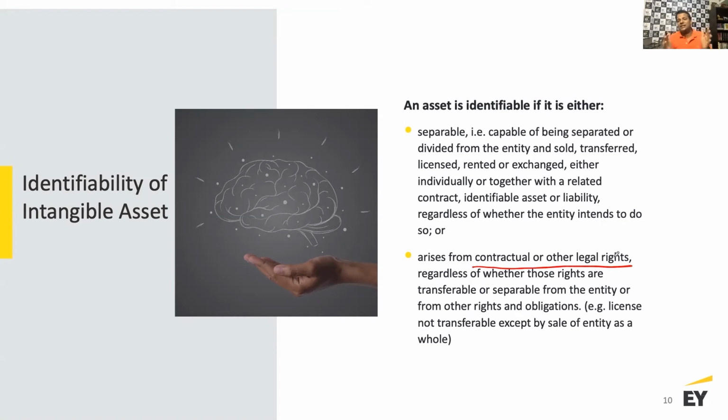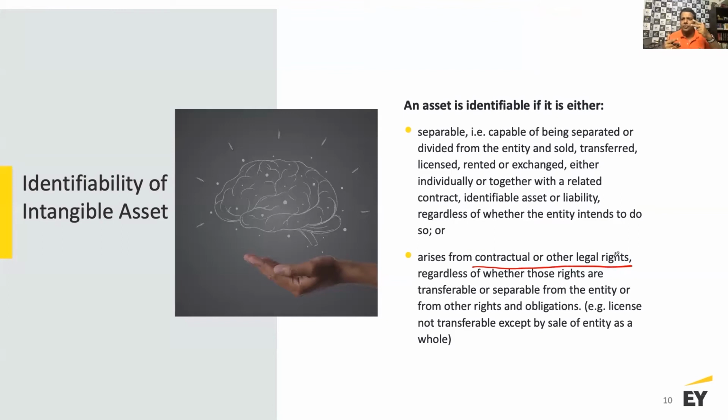This is far easier for you to identify, similar to what we talked about with contract related and customer related. Let's say a non-compete. If you've signed a non-compete agreement, it is clearly coming from your contractual or legal right, and hence it is an intangible asset.